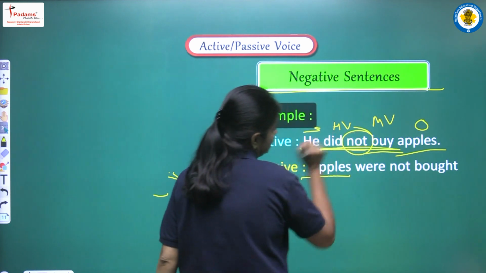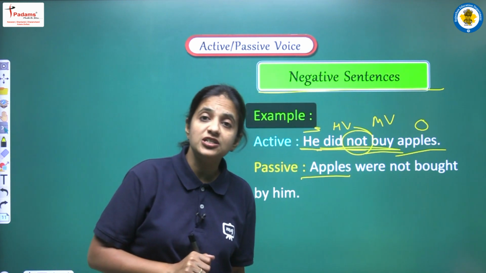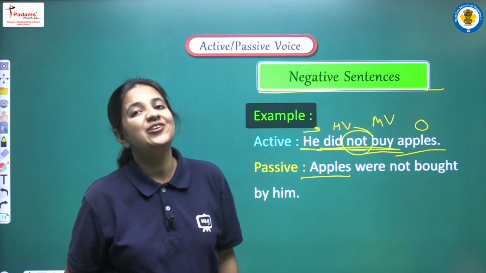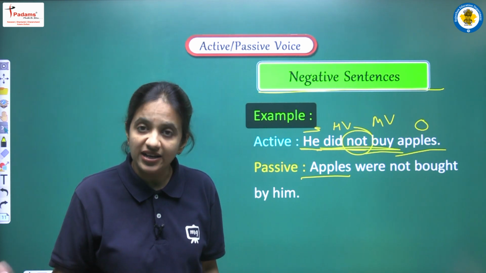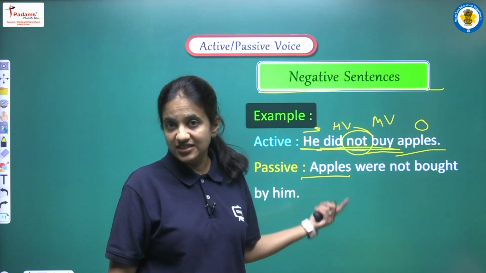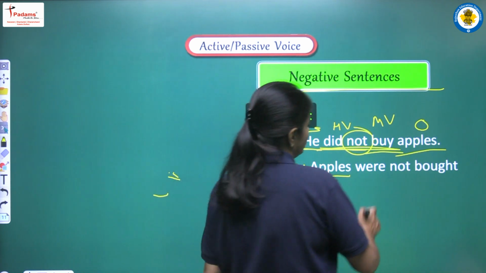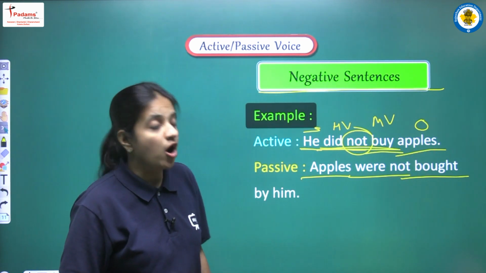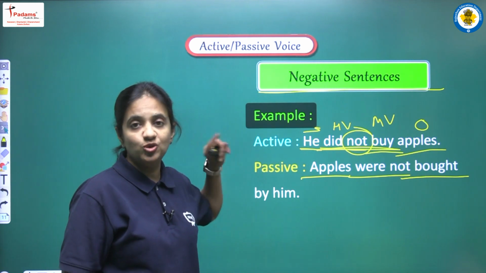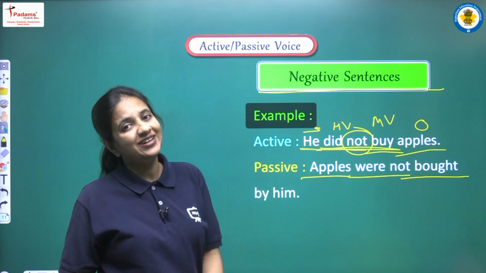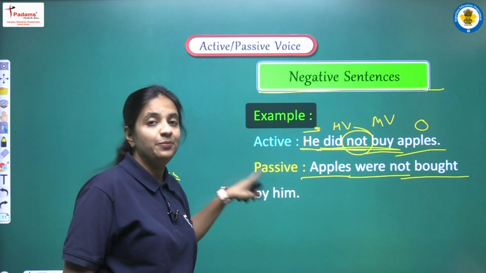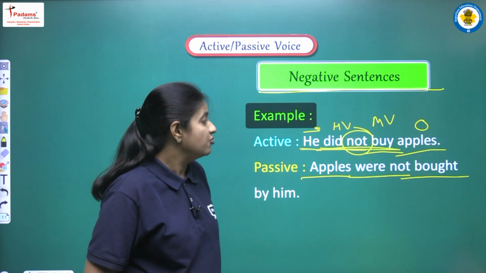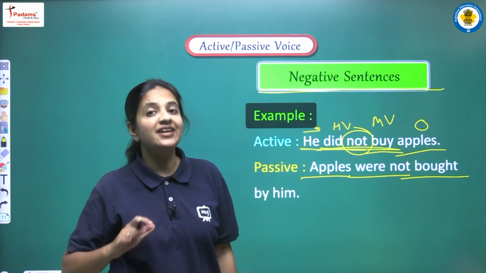Now just focus on the tense. We are having did plus first form, that means we are having past simple tense, and according to that we have to use was or were in the passive voice. So apples, because it's plural, we are using were, not, then third form of buy, that will be bought, and then he, we have to change the case that we have discussed so many times earlier. So he will be him. Alright, and the complete sentence will be, apples were not bought by him.